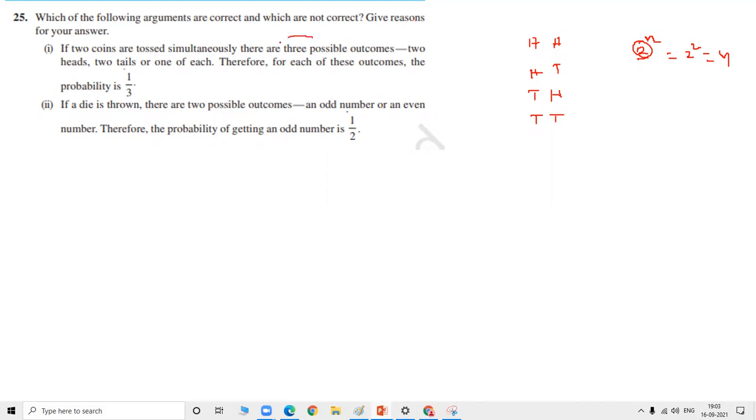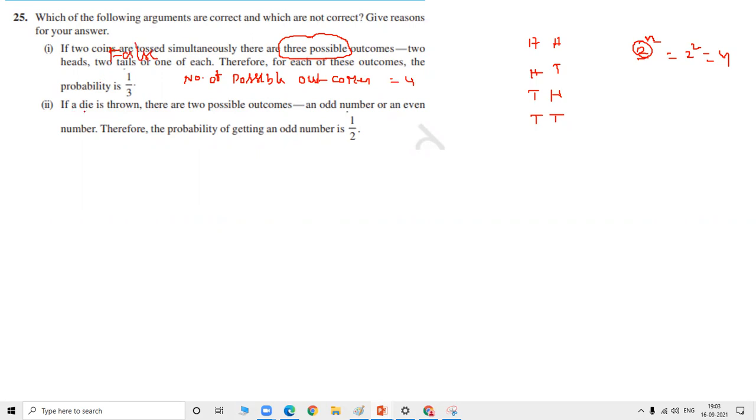This is the number of possible outcomes. The number of possible outcomes is 4. So it's a false statement. So the second one is also false.